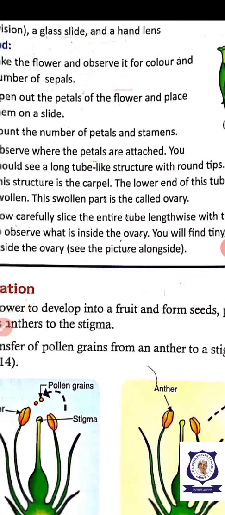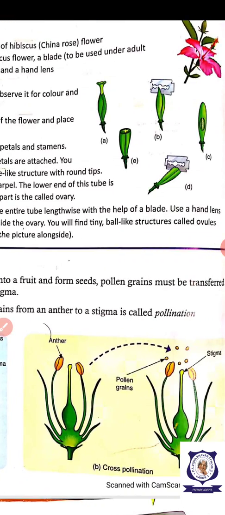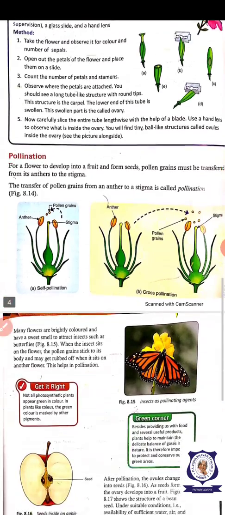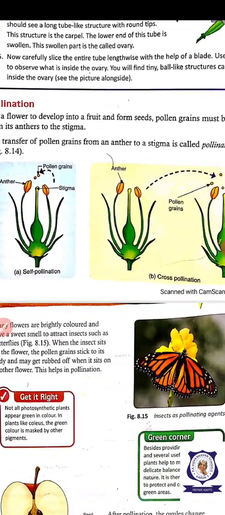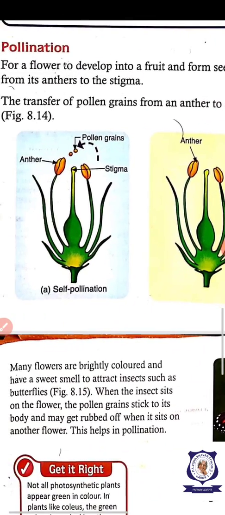Take the cross section, or the longitudinal section, and you can see the ovules inside that. Okay, what is the use of ovules? After fertilization, the ovules become the seed, and the ovary becomes the fruit.